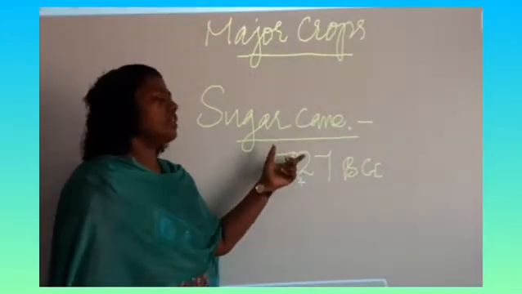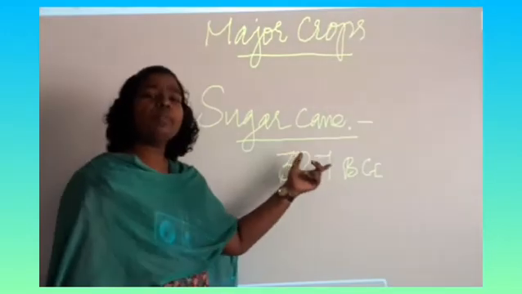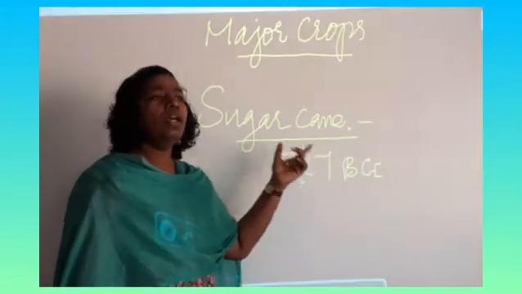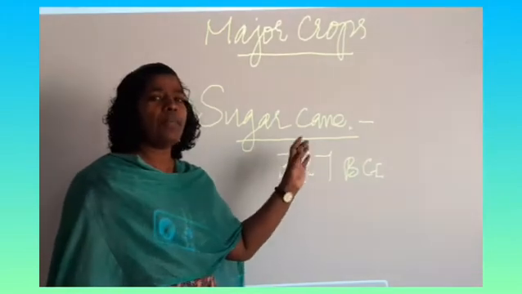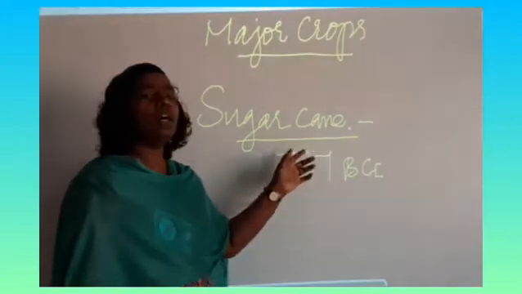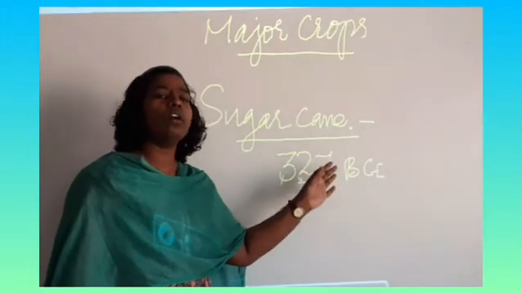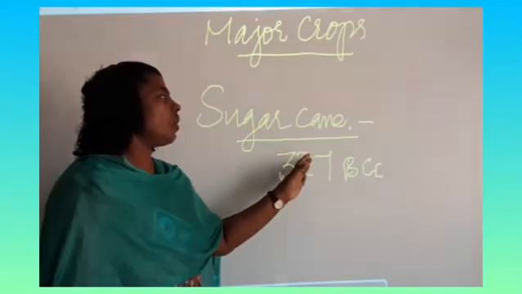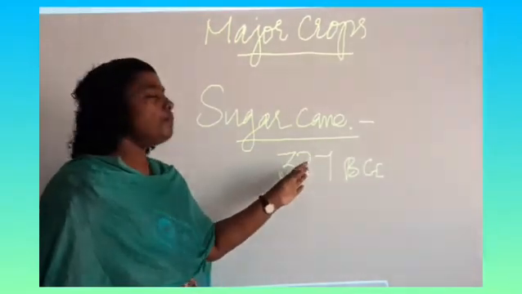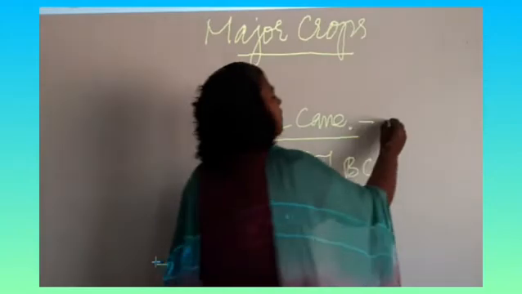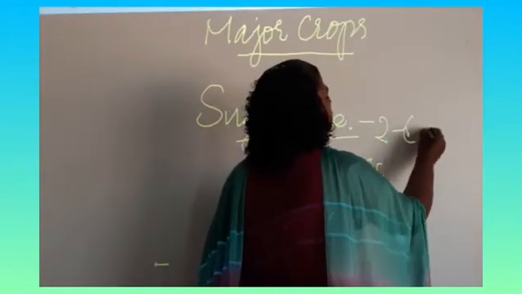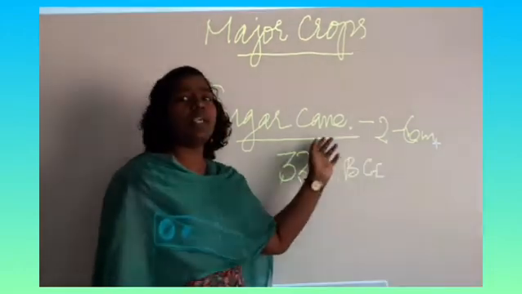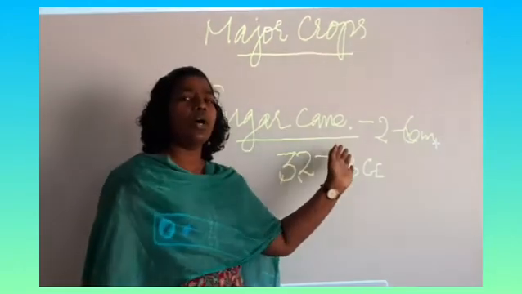Sugarcane belongs to the grass family. The stalk of the sugarcane is planted. It needs a lot of rainfall, and moisture in the soil is also needed for the crop to grow. The sugarcane will grow from 2 meters to 6 meters long, and after that the stalk is cut off and sold in the market.